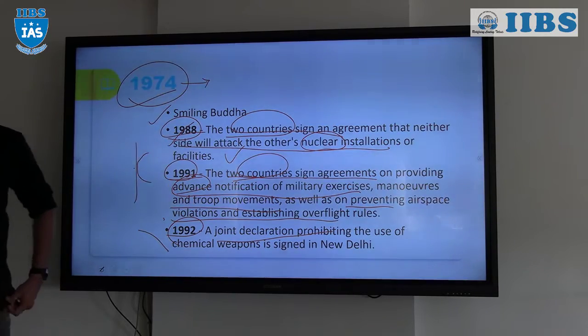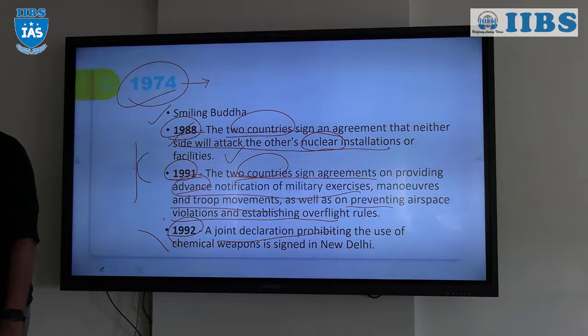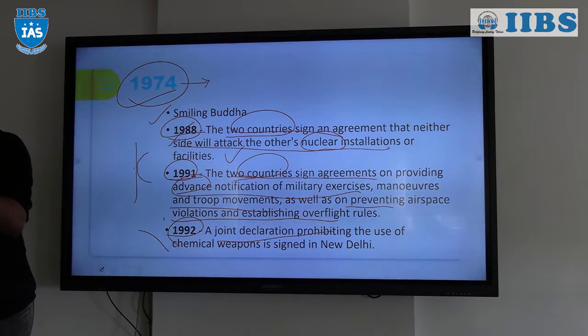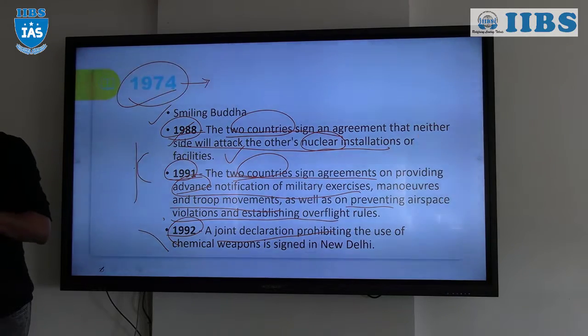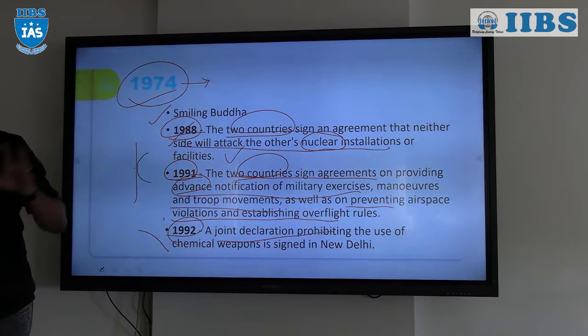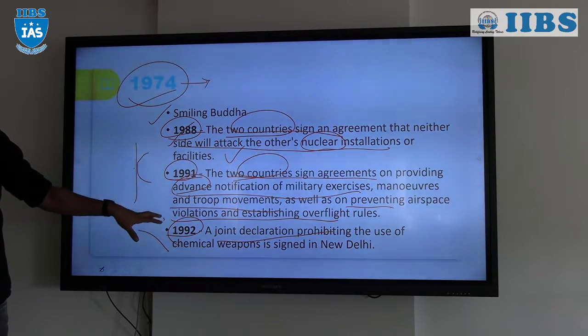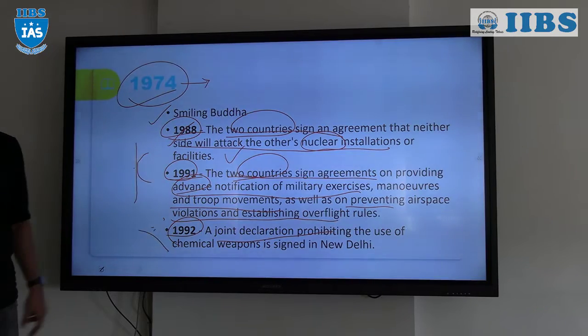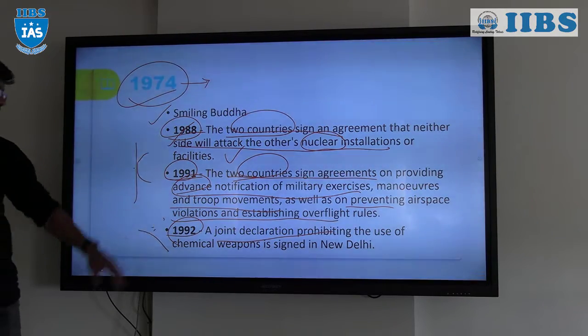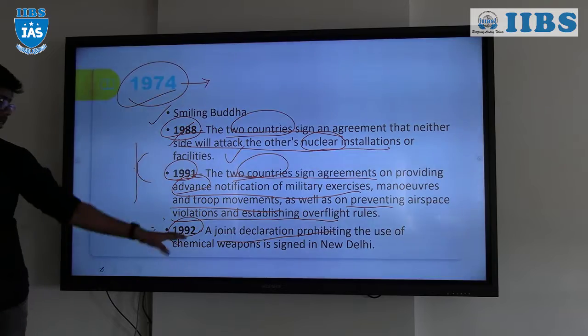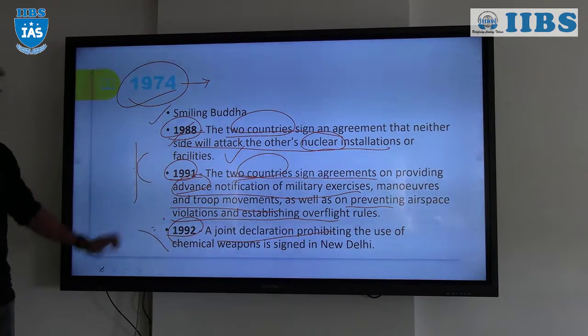So we already discussed in the missile technology that India has signed the Chemical Weapons Convention Treaty as well as the Biological Weapons Convention Treaty, and India should not procure, mass produce, or distribute, or do anything with respect to chemical and biological weapons. And in 1992, both India and Pakistan jointly declared the prohibition of the use of chemical weapons in the time of war. So that is the evolution.